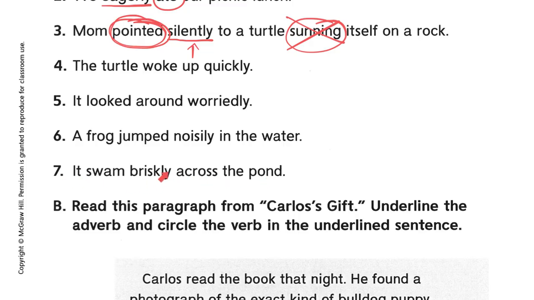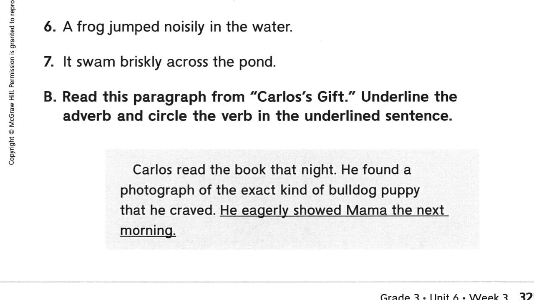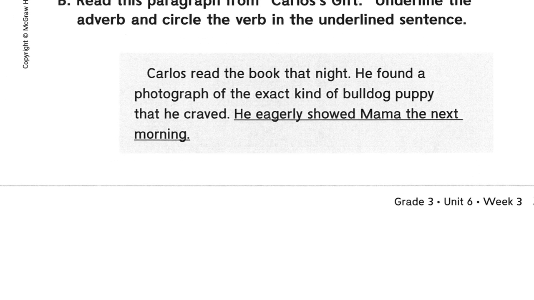Number 7, it swam briskly across the pond. I see ly again, briskly. You're going to want to underline your adverb and then circle your action. What is the verb? Briskly what? Okay, once you've answered those, you can move on to B. Remember to pause anytime you need to.